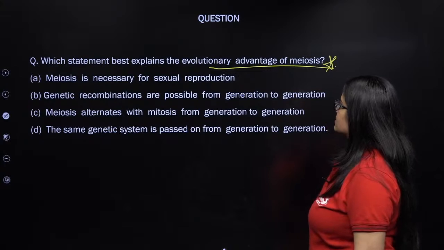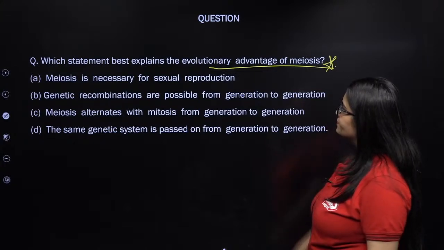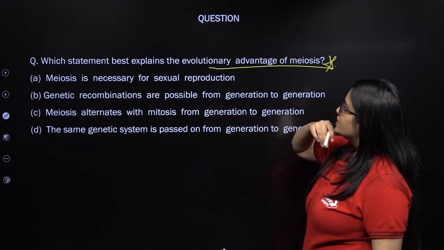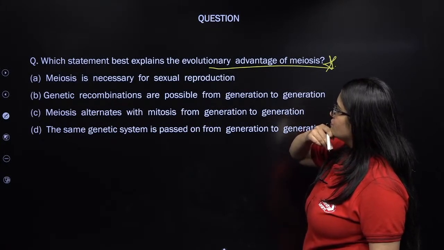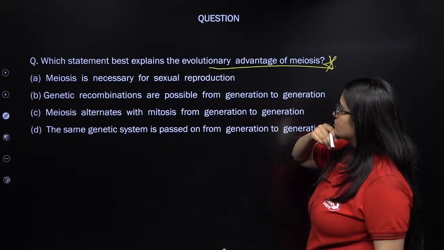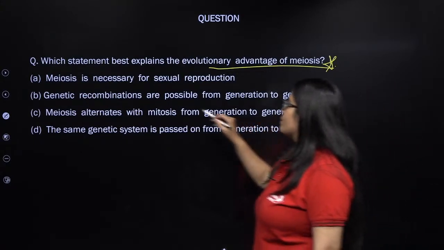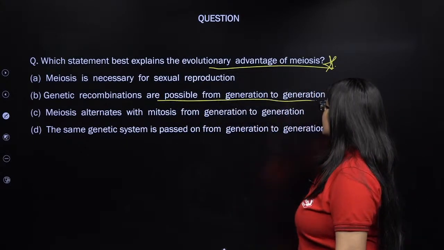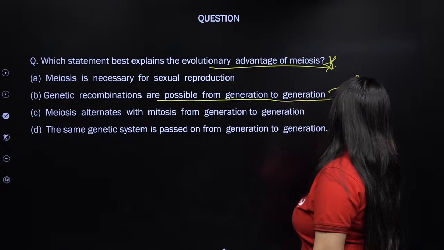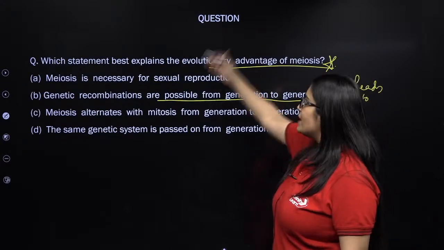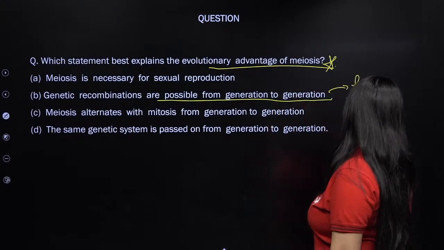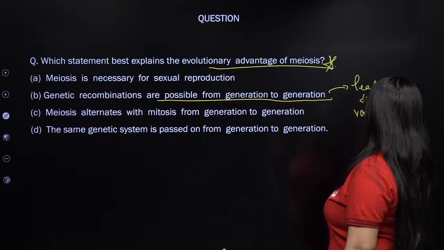Yeah, that's right. Genetic recombinations are possible from generation to generation. So, genetic recombinations are possible from generation to generation that leads to variation, and variations are the base of evolution to take place. Excellent.